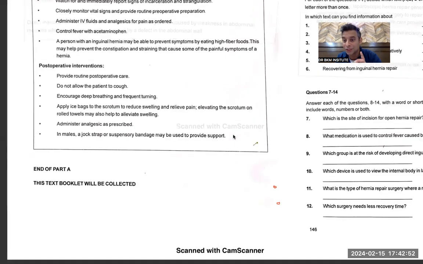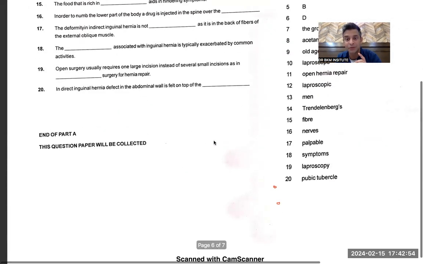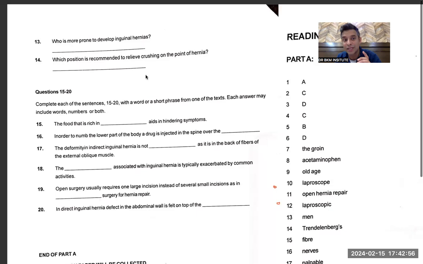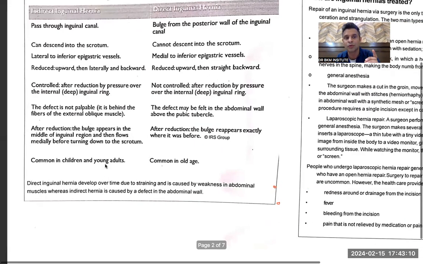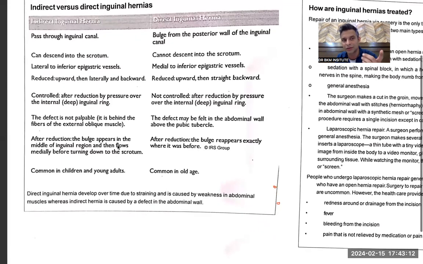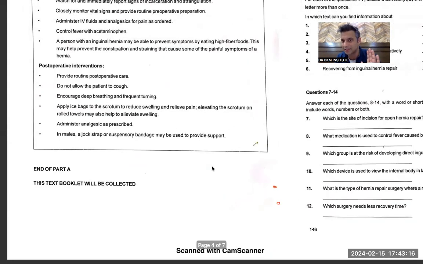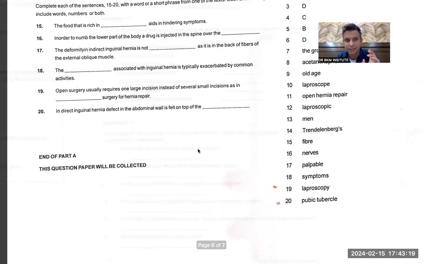But this question was a little raw, if you understand, because this answer could have been old age as well by chance. This question should be more precise. If it were, which gender is more prone, then 100% men. Sometimes you will see this. But again, in this comparison it was not given that men are more prone or adults. Although indirect inguinal hernia is more prone in this, the answer should have been men. That should be in part A.